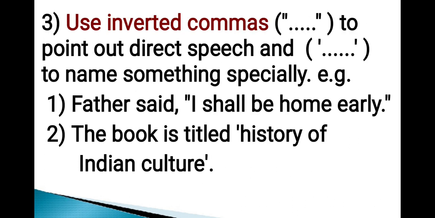Next punctuation mark is inverted commas. Use double inverted commas to point out direct speech and single inverted commas to name something specially. For example, father said, "I shall be home early." In this sentence, double inverted commas are used to point out direct speech. See the next sentence. The book is titled 'History of Indian Culture'. In this sentence, single inverted commas are used to name something specially.